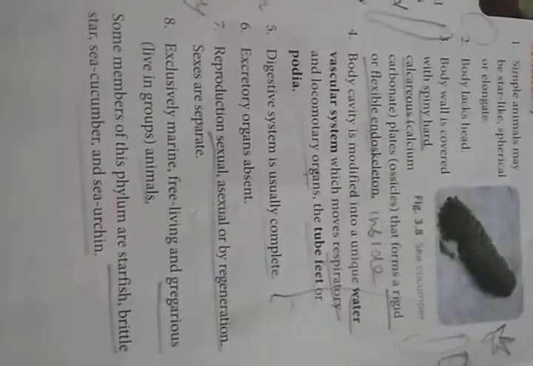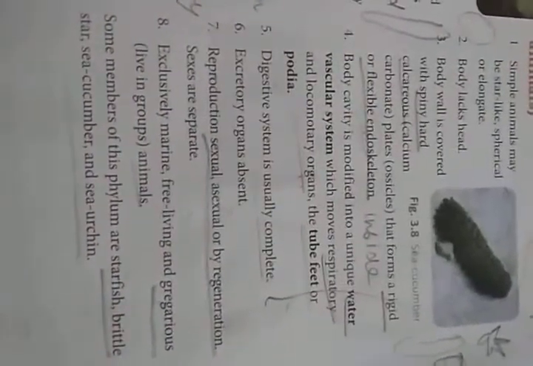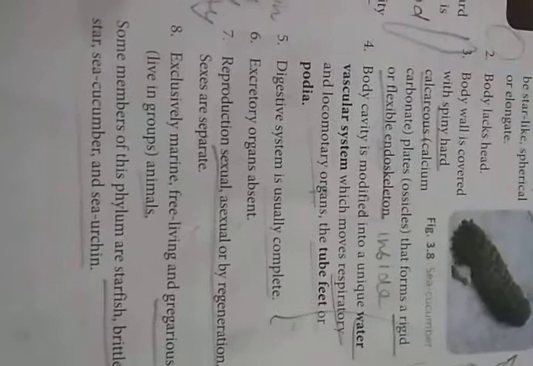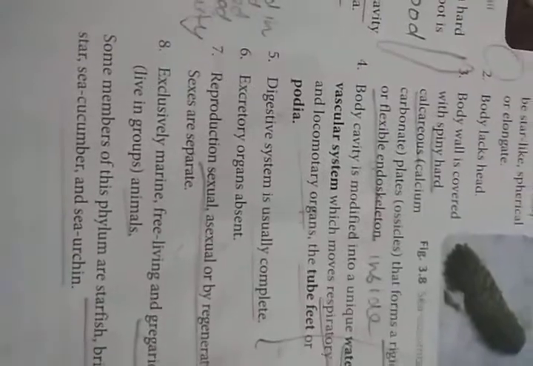Now reproduction is sexual, asexual, or by regeneration. Sexes are separate. Sexual means through the process of fusion. Asexual means, for example, vegetative propagation, where sexes are not involved in producing the new generation.